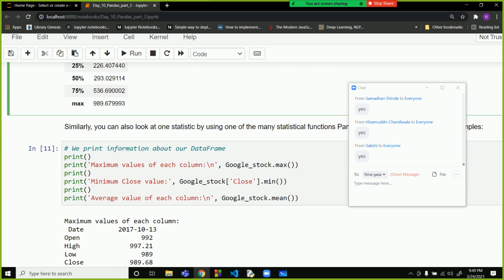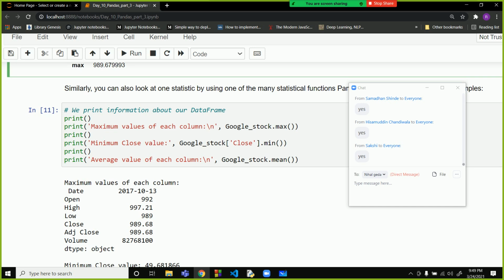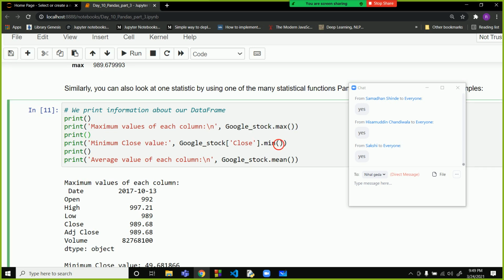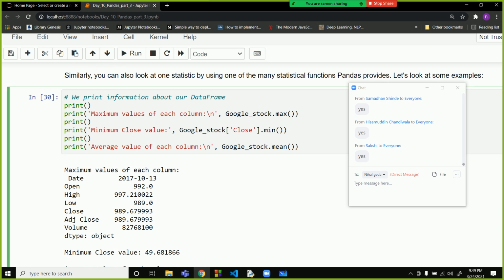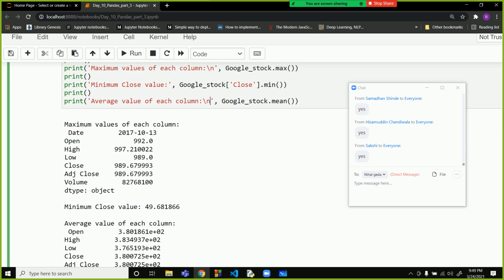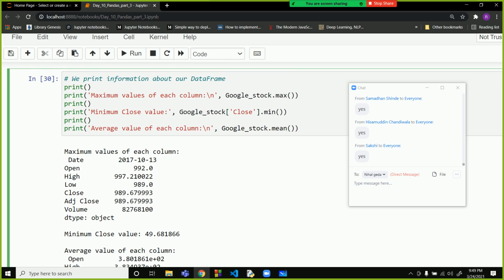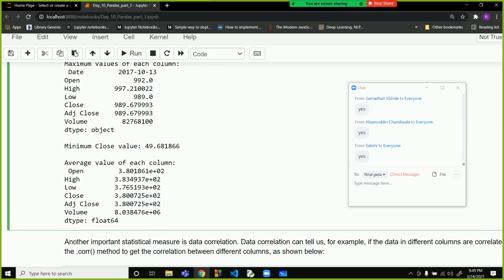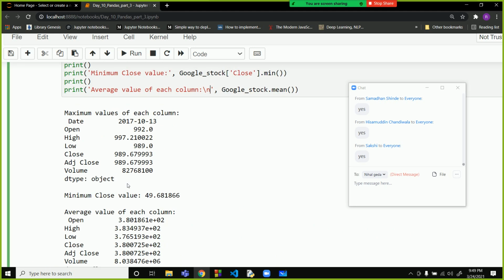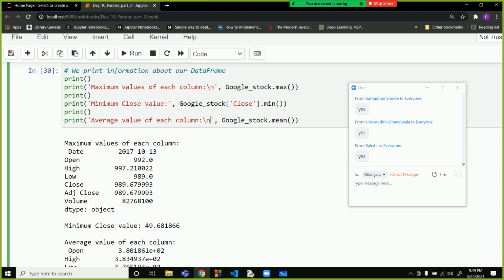Now you can also use these commands dot max, dot min, dot mean, and it will give you directly the values for each and every column. So max values of all the columns, mean values of all the columns are given. Understood?